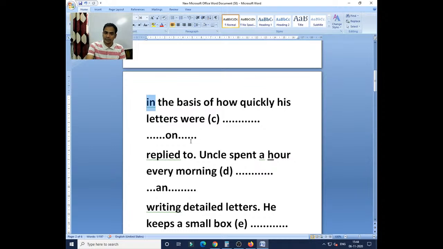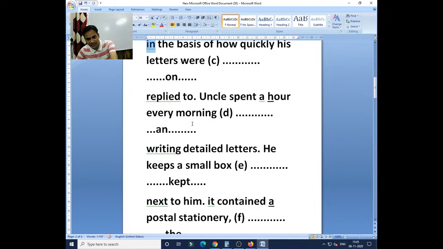Answers are given, just I am making you understand the reason. Why it is changed from "in" to "on." I am telling you the reason only so that you will get an idea of how to do it. The answer is written just for your understanding. So we never say "in the basis," we say "on the basis." Whenever you notice "in the basis," you change it into "on the basis."